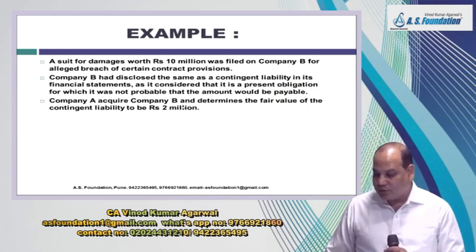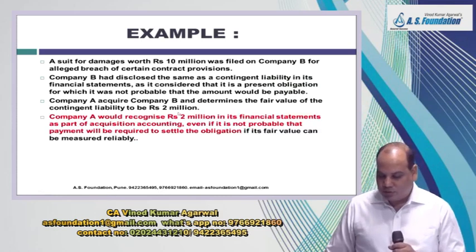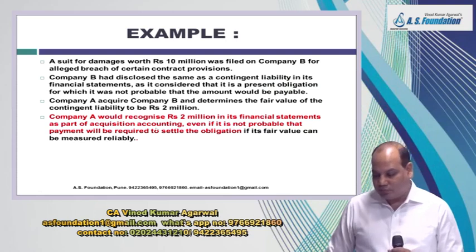A acquires B and determines the fair value of contingent liability to be rupees 2 million. Now fair value can be determined. It is a present obligation arising out of past event. So company A would recognize rupees 2 million in its financial statement as a part of acquisition accounting.